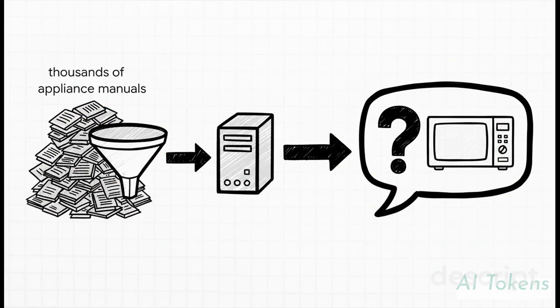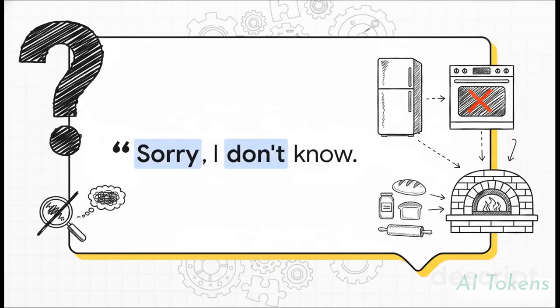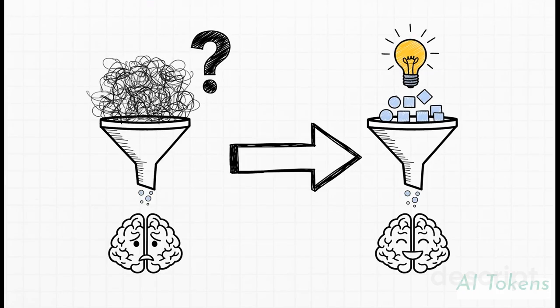So we tested it. We asked a pretty simple question about a specific oven. And the results? Well, yeah, it completely failed. The search grabbed irrelevant junk for the wrong oven, so the LLM was totally lost. This highlights the core problem. The model is only as good as the info it gets. Basically, garbage in, garbage out.